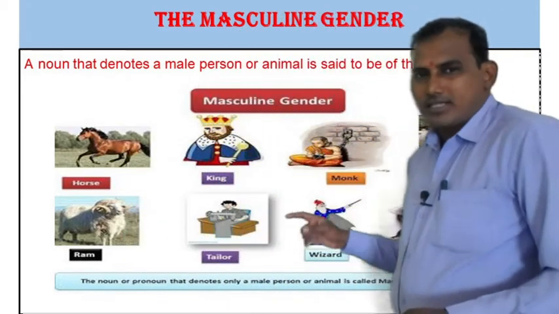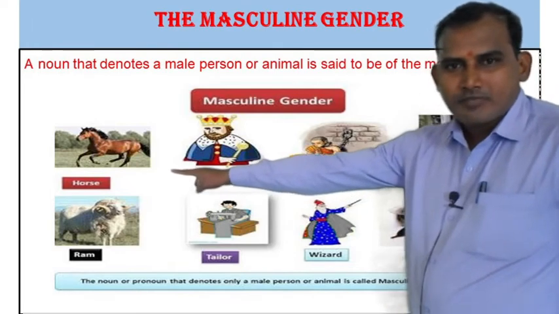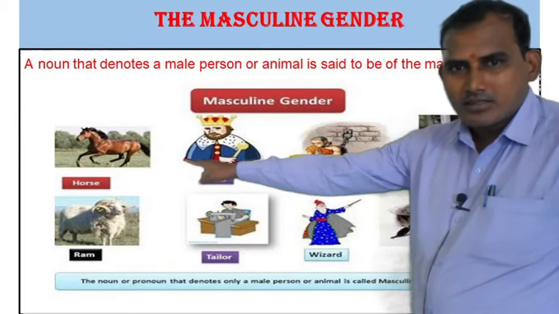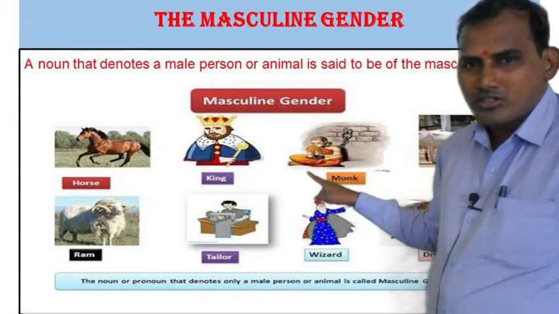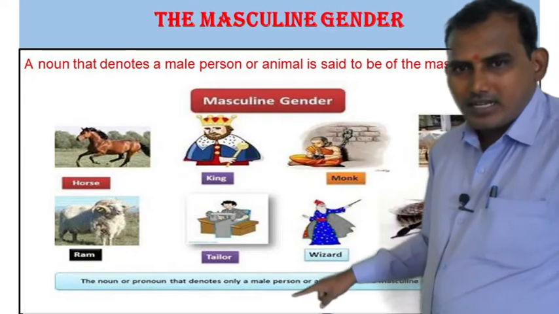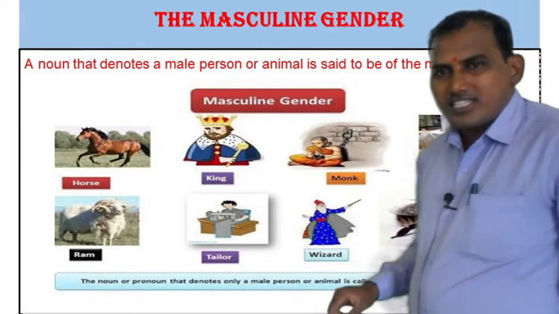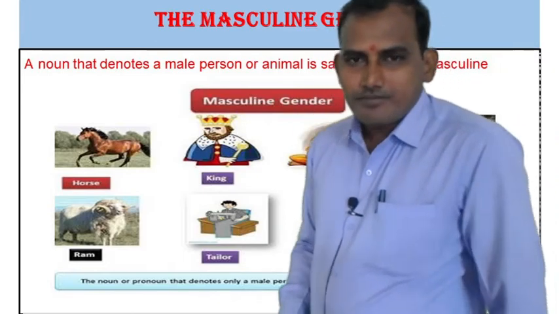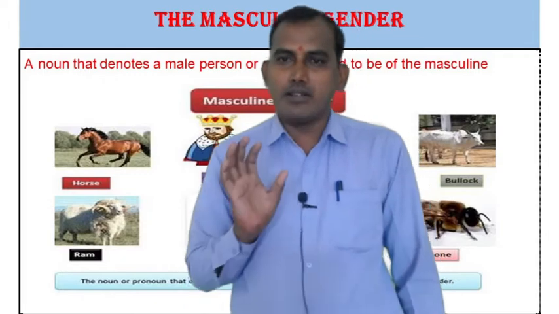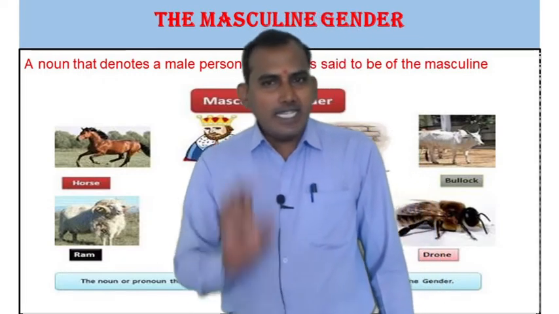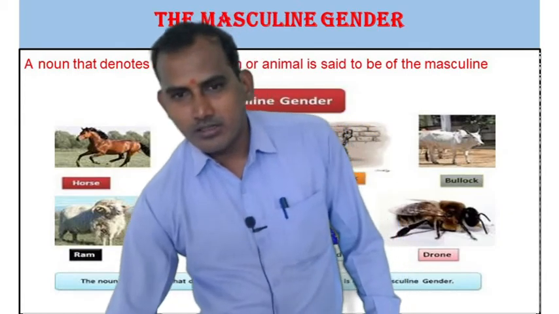For an example, in the first picture we can see horse, male gender it is, king, monk, tailor, wizard. These nouns denote a male person or male animal. That's why these are masculine genders.